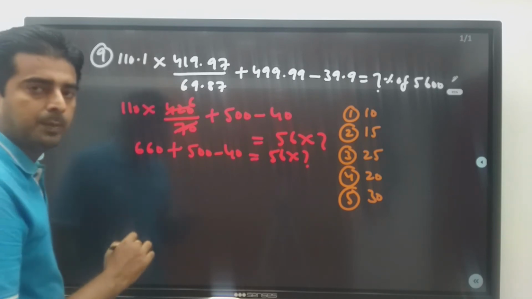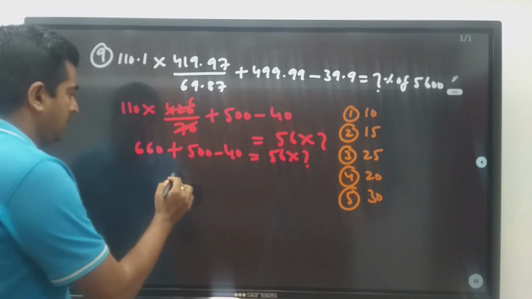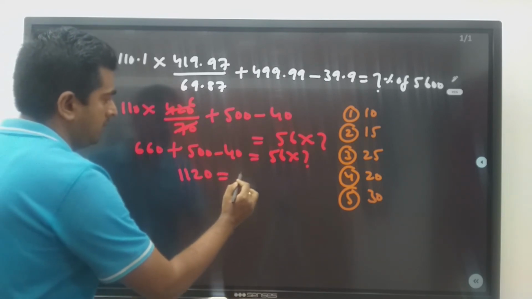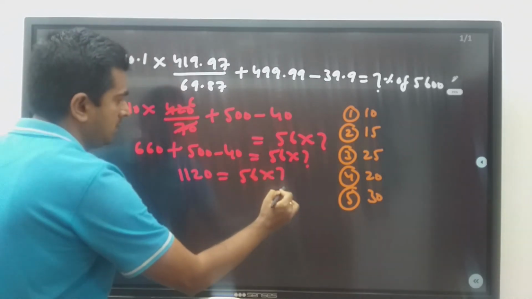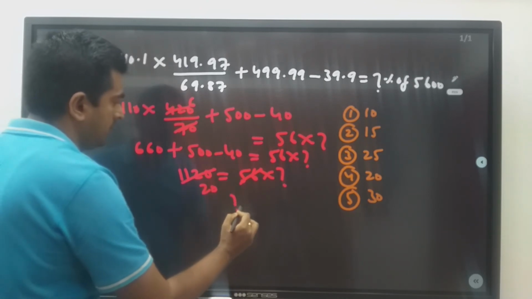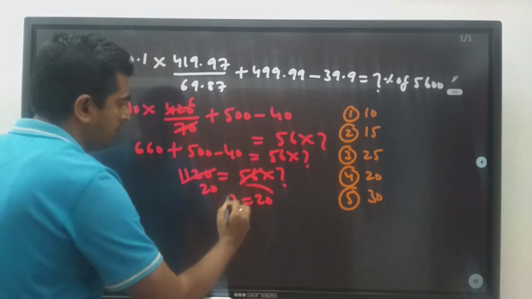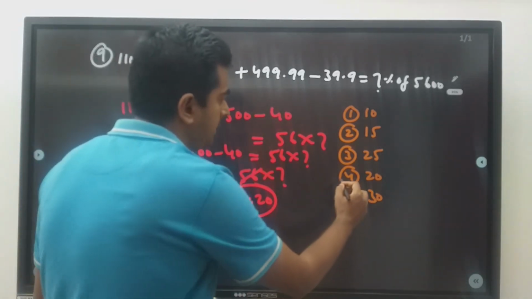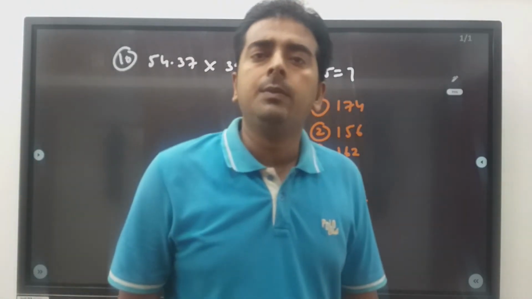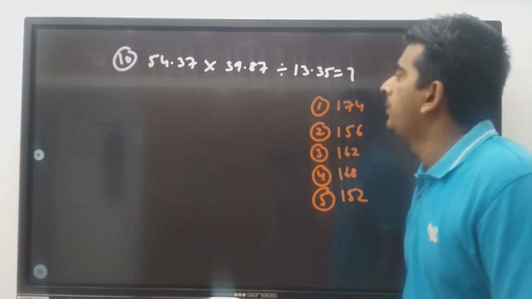So 660 plus 460 is how much? 1120 is equal to 56 into question mark. 56 2s are 112, so question mark is equal to 20, which is nothing but fourth option. So I hope you are clear with the previous question. Now we will see the next one.